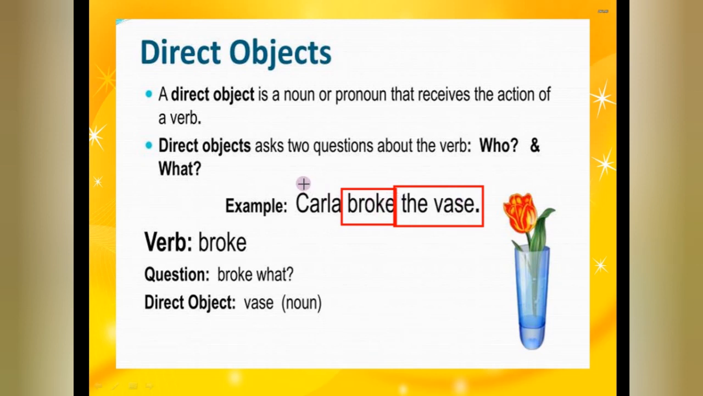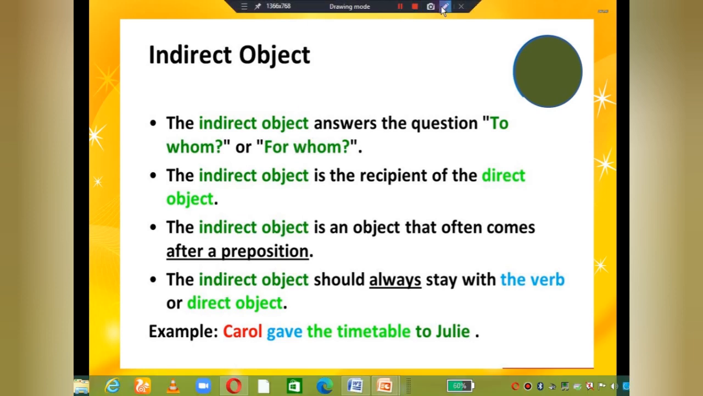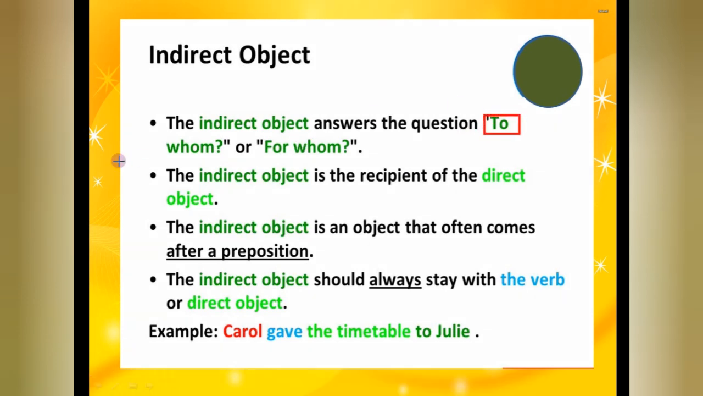So the simple identification, direct objects ask two questions, who and what. Fine. Like Carla broke the vase. Carla broke what? The vase. So if you are getting the answer, that is your direct object. Fine. If you will not get the answer, that is your indirect object. Okay, or it means we will see later whether an object is even there or not. Okay, now the indirect object, don't forget the question words who and what for the direct object. Indirect object, in this we also have two options. Those are two questions, to whom and for whom. Okay, to whom and for whom.